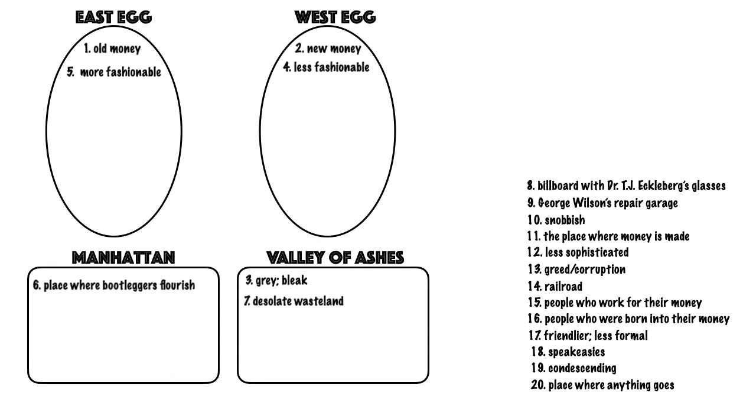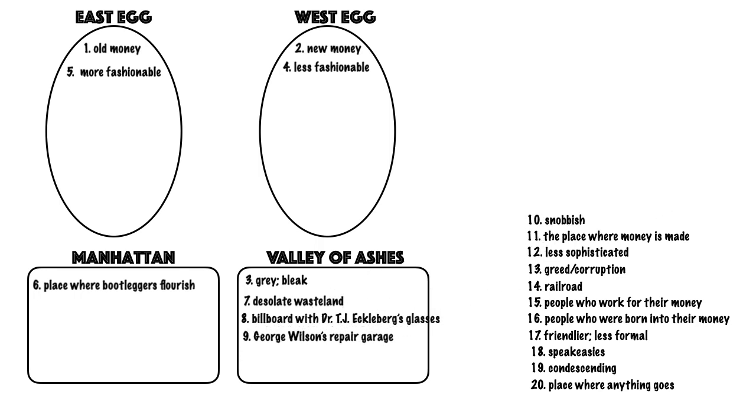The desolate wasteland is in the Valley of Ashes. That is described as a desolate wasteland many times throughout the story. That is also where we see the billboard with Dr. T.J. Eckleberg's glasses. That is also where we see George Wilson's repair garage. He and Myrtle live in the Valley of Ashes, and they actually live in an apartment over his garage. So they just live kind of on top of the place where he works.